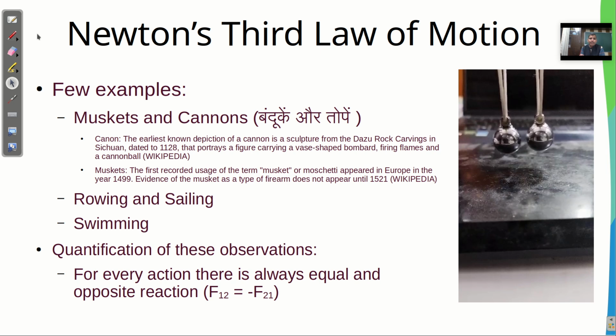Say, what was the examples? Let me talk about the example of muskets and the cannons, means बंदूकें और तोपें. So cannon means तोप. So the earliest depiction of a cannon is a sculpture from the Dazu rock carving in Sichuan, dated in 1128. Means 1128 में